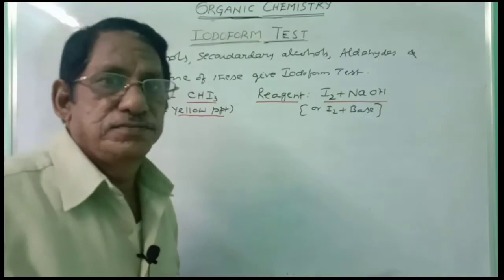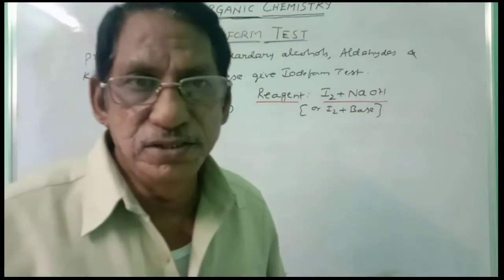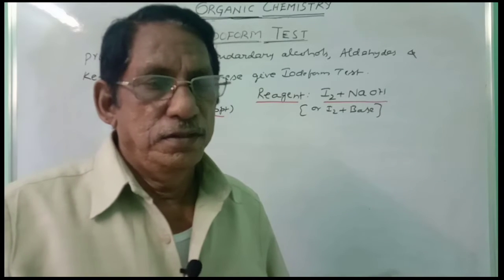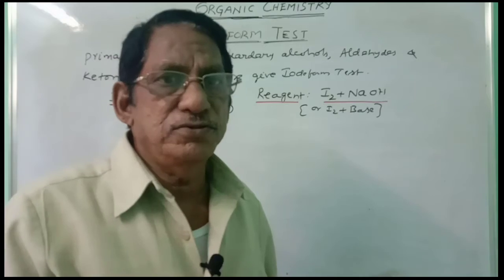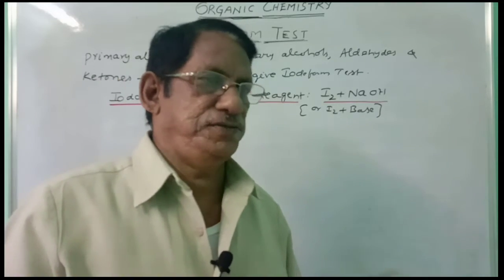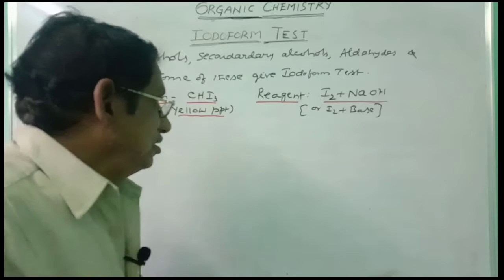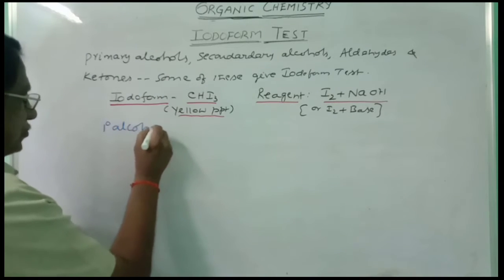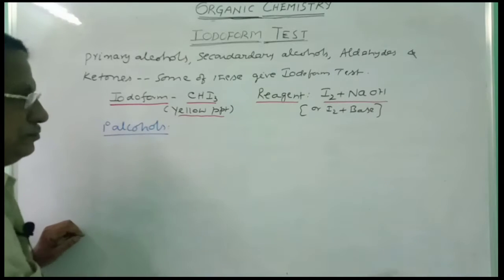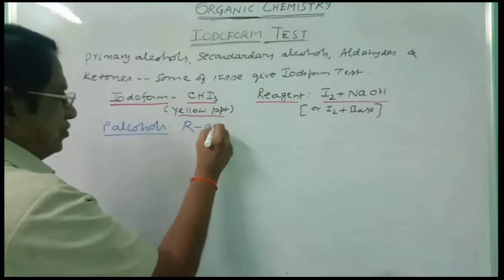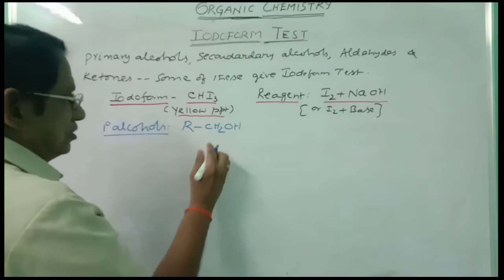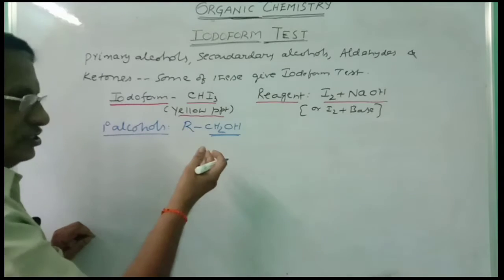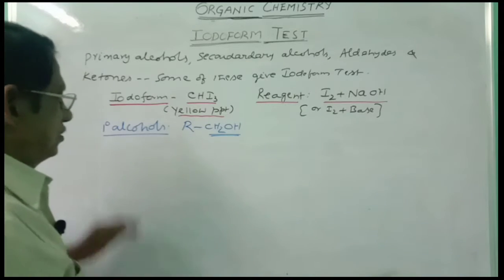Among these, some compounds will give the iodoform test. They will respond to it. What type of compounds are responding to the iodoform test? That you have to recognize. First of all, I am taking primary alcohols. Primary alcohols are generally represented by RCH2OH, right? Or you can start this with H, CH3, C2H5 like that. This is primary alcohol.